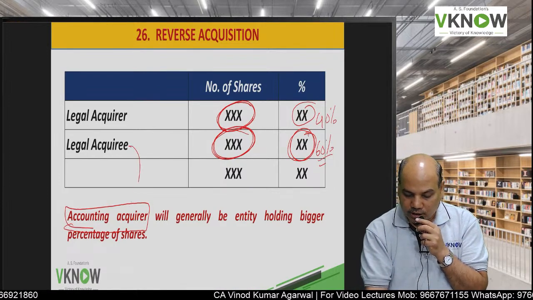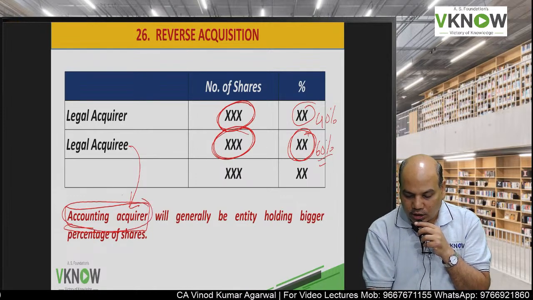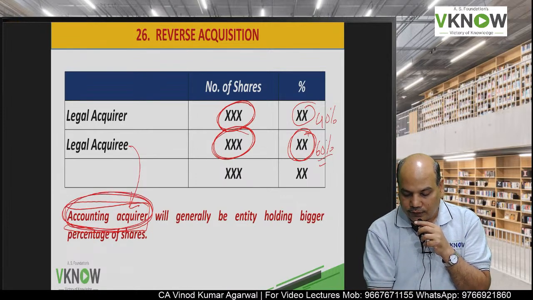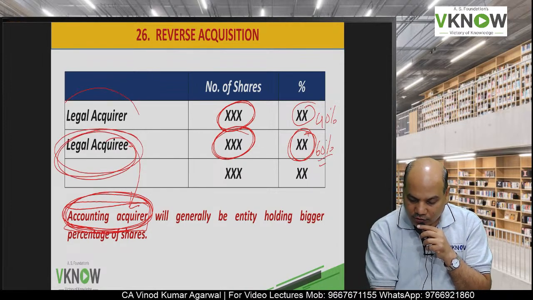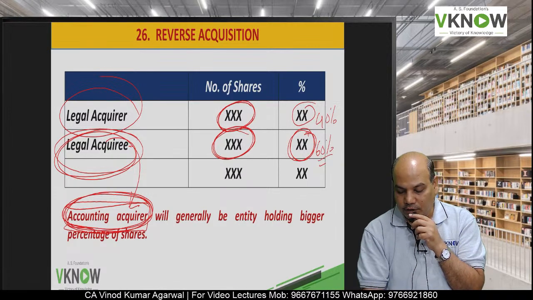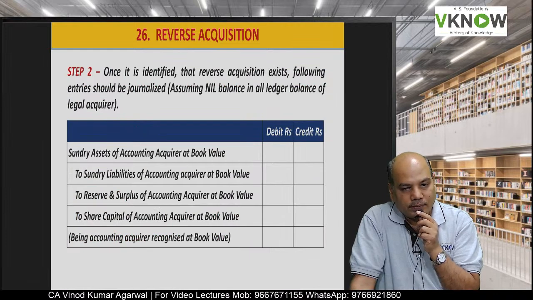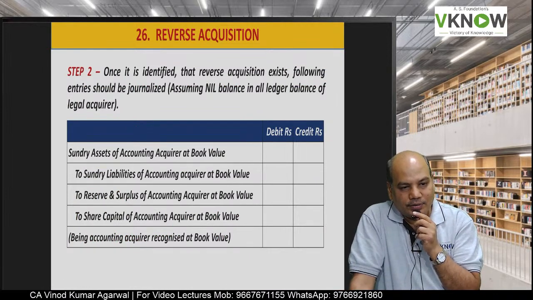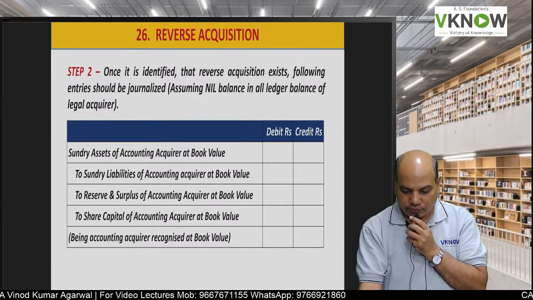So this will become the accounting acquirer, and we have to do the accounting as if this entity has acquired the other entity. So you have to think very differently. The one who holds the larger proportion of shares, that entity will be treated as the accounting acquirer.